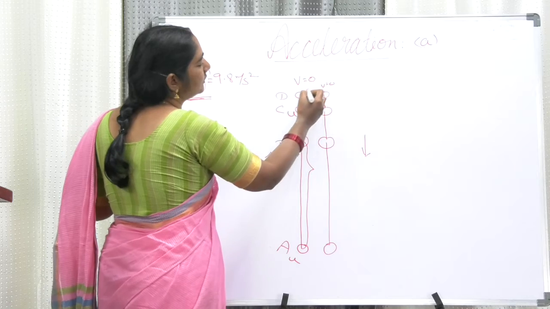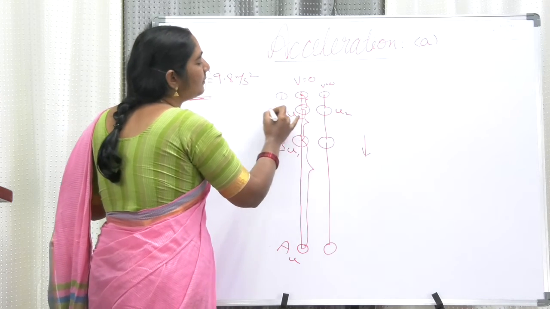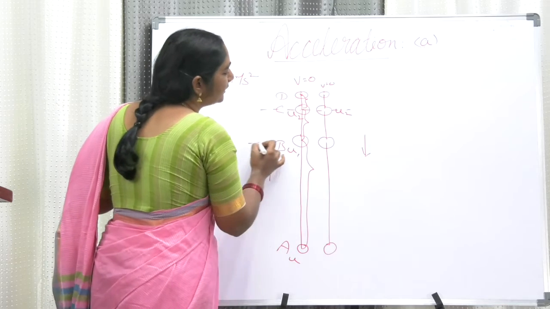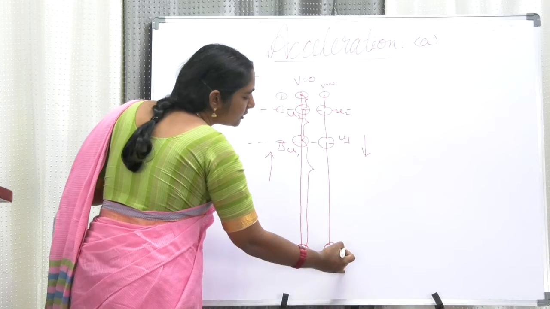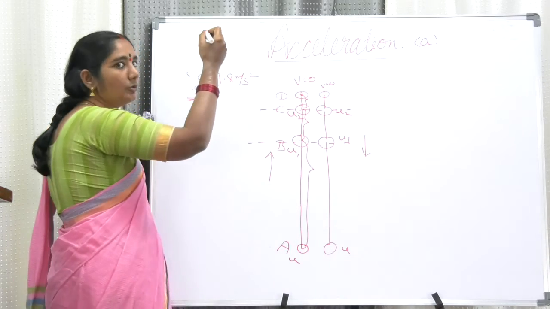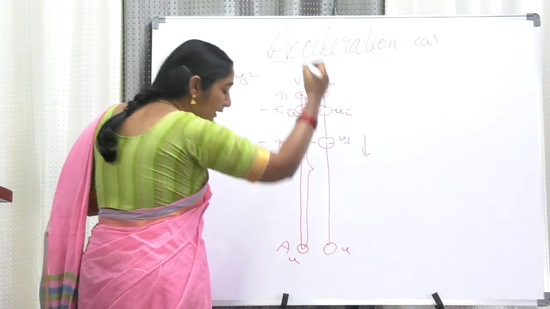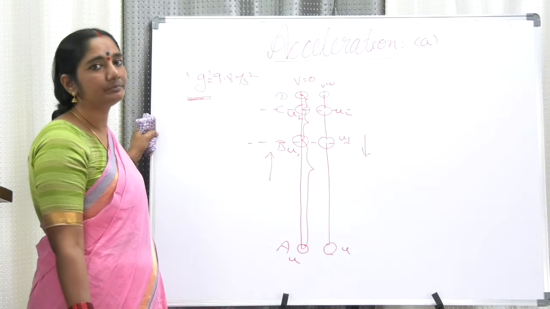These two are the same. Again it gets the velocity u2 at the same level, and u1 at the same level. Again here the velocity is u. It means with whatever velocity you projected, the ball comes back with the same velocity while it is coming down.